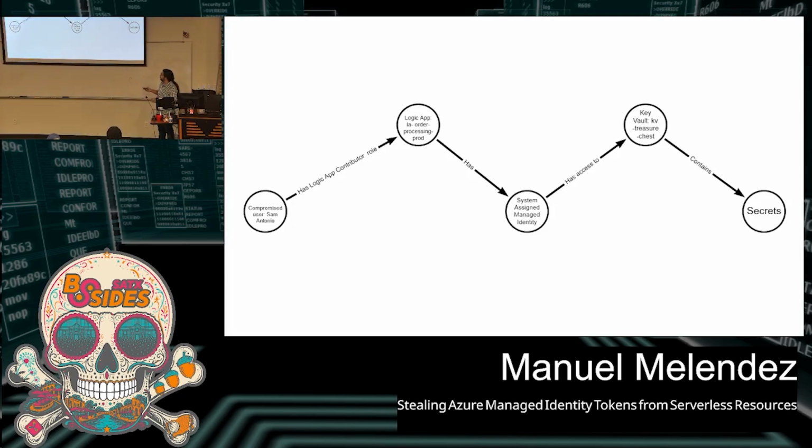So just to give you a visual, these are our resources, in order. First, we start off with a compromised Azure user, who happens to have Contributor access or role on a specific logic app. This logic app has a system-assigned managed identity. That identity has access to this key vault, the treasure chest, which itself contains some secrets. The important thing to know is that this is the order, and there is no other relationship. This user doesn't have access to the key vault or anything, and doesn't have access directly to the managed identity. And well, that's it for the explanation.